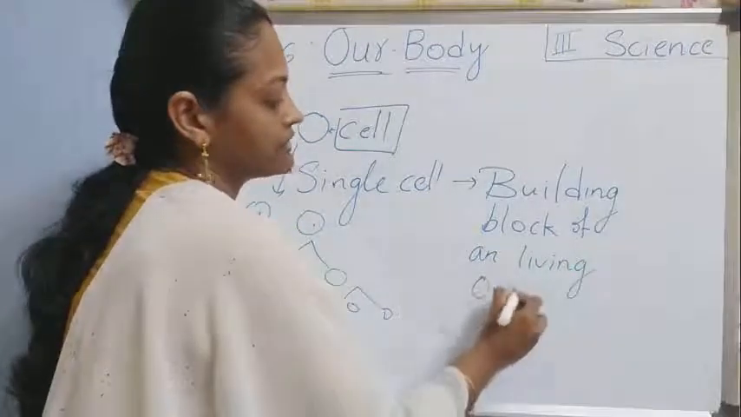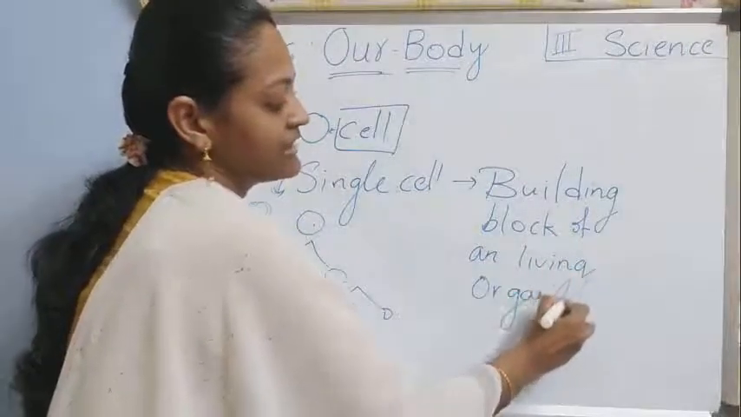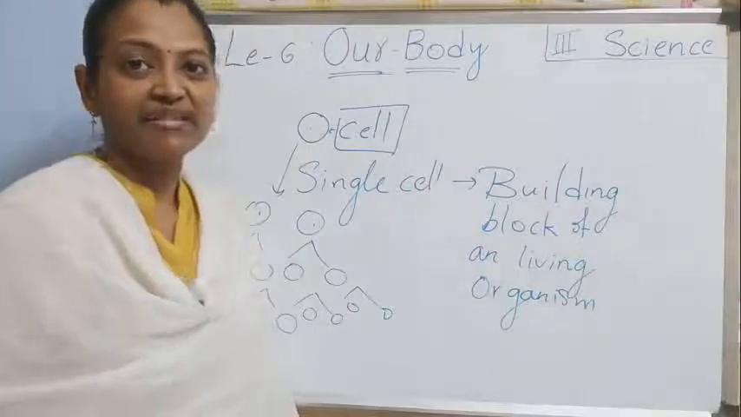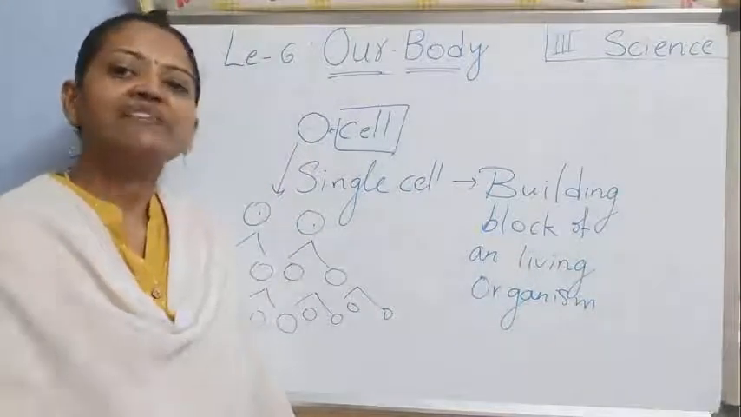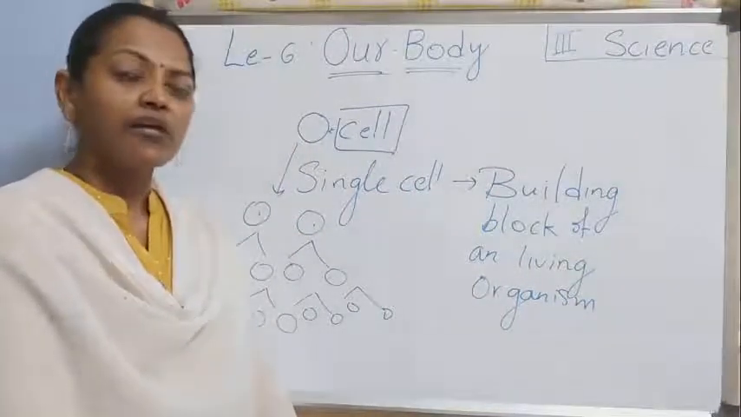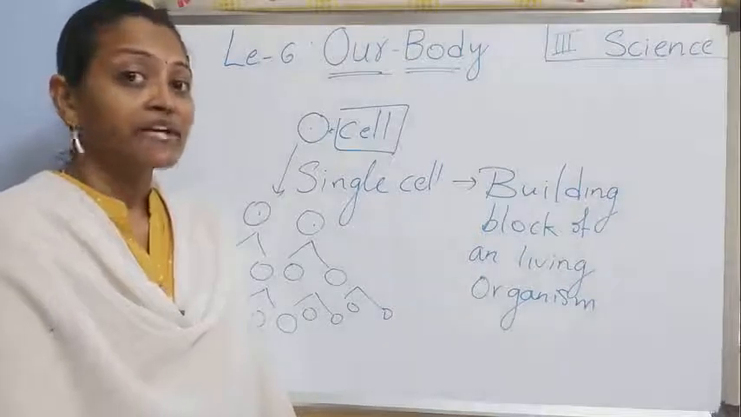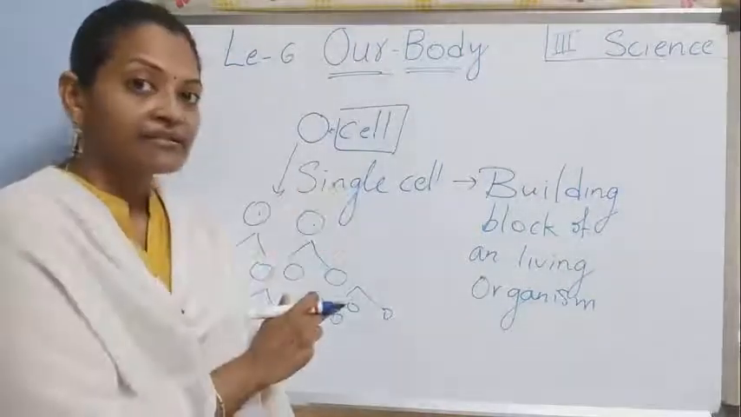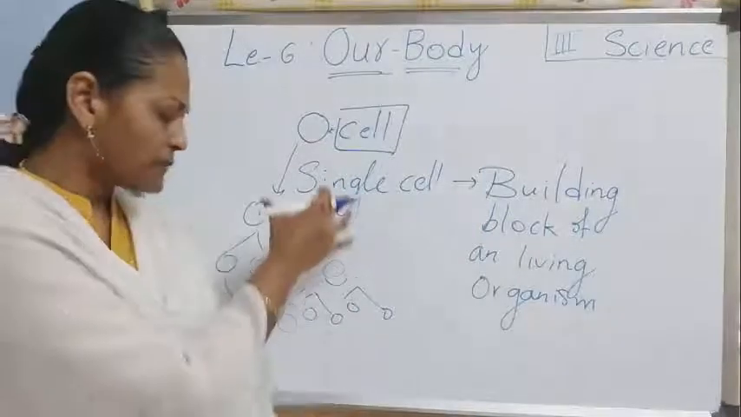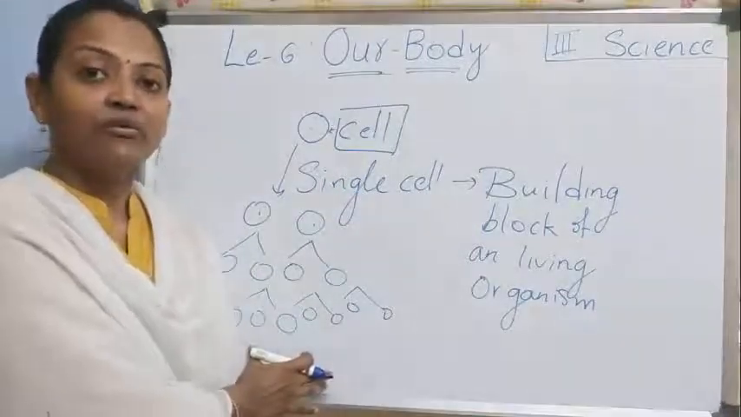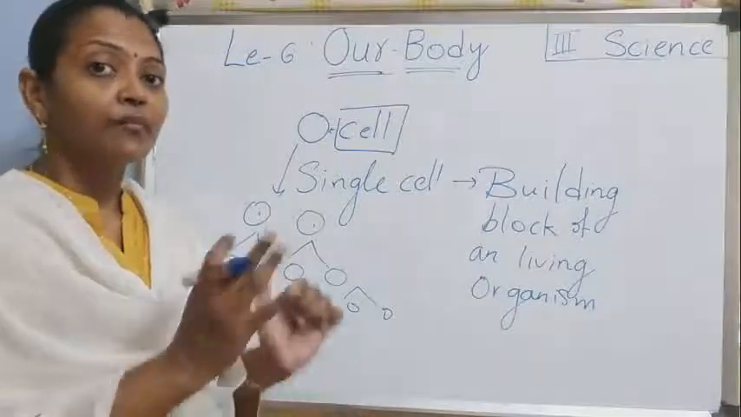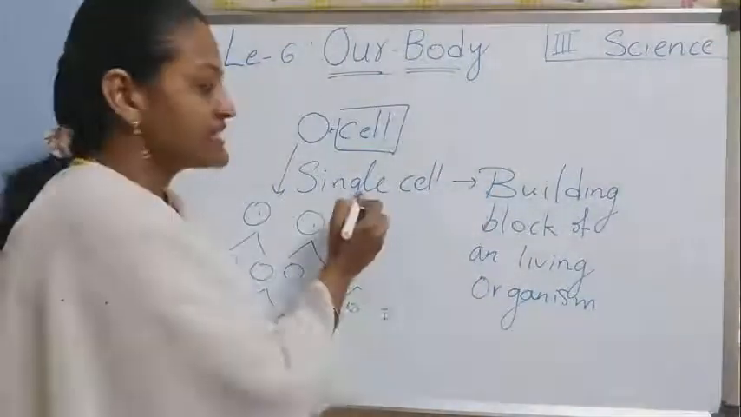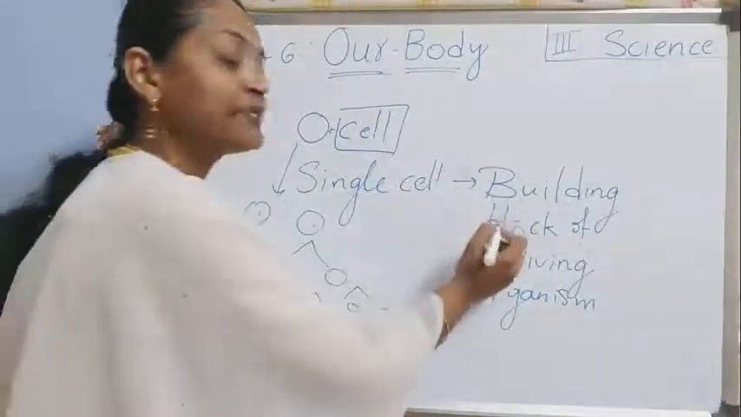We also come under living beings, right? Living things. Humans, plants, animals, every living organism comes from a single cell. Right children? So a cell divides or multiplies into many cells and builds up a body. So this single cell we call a building block.